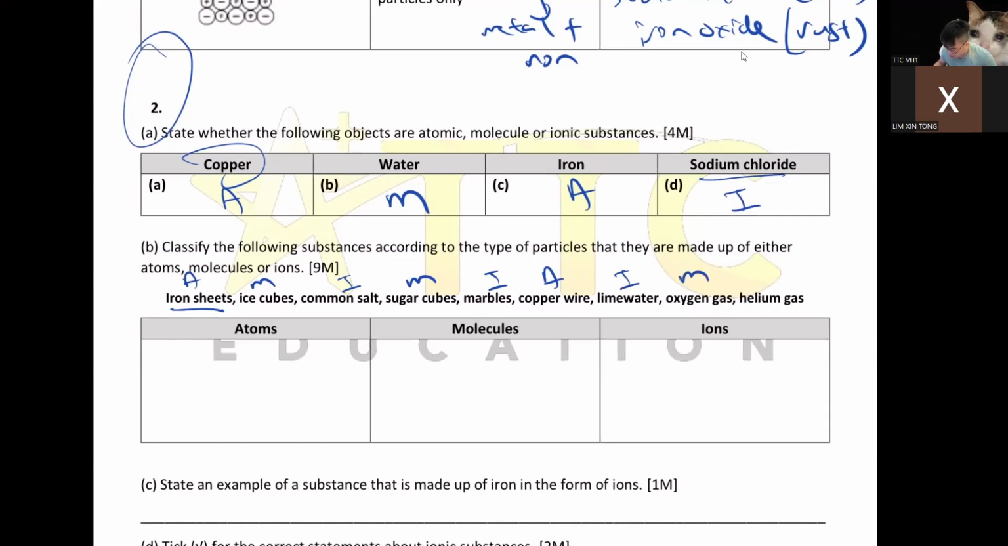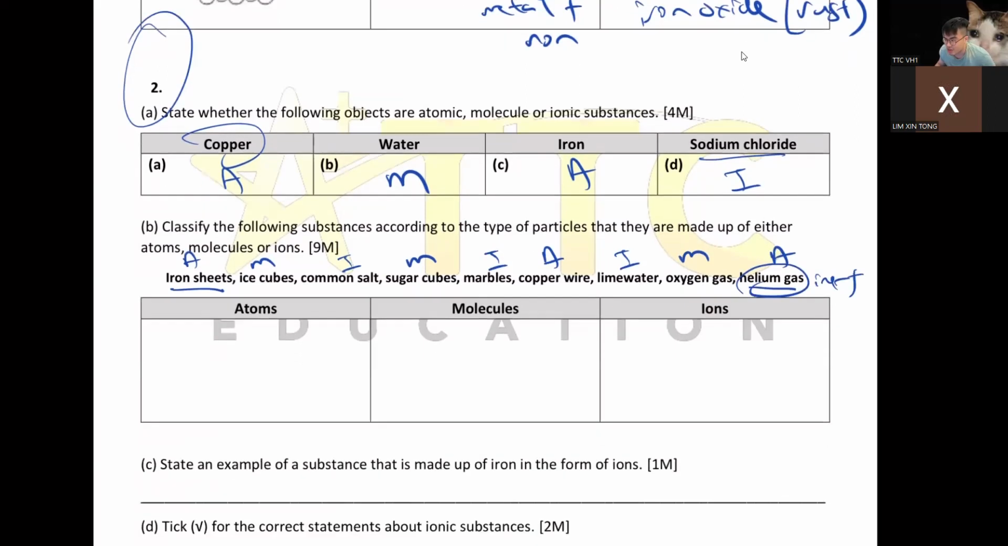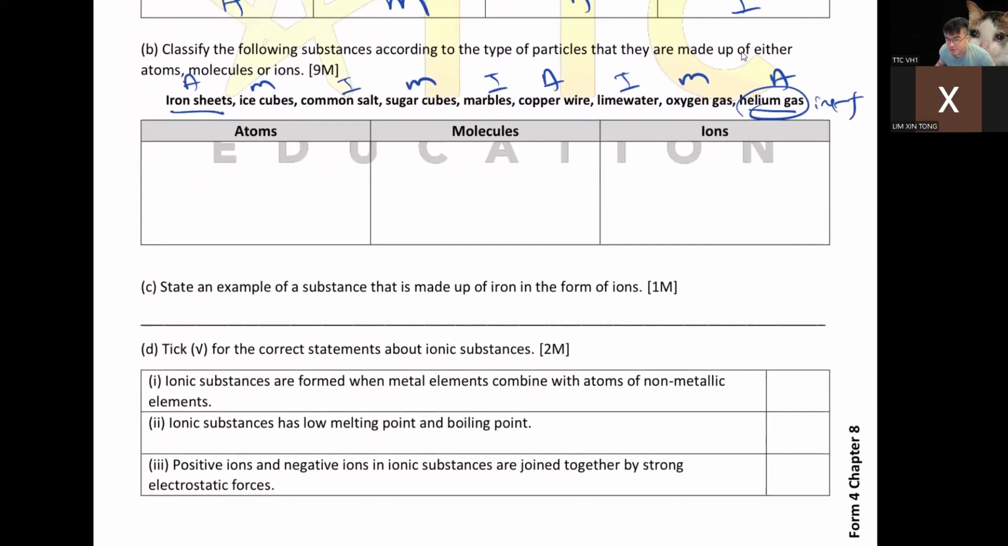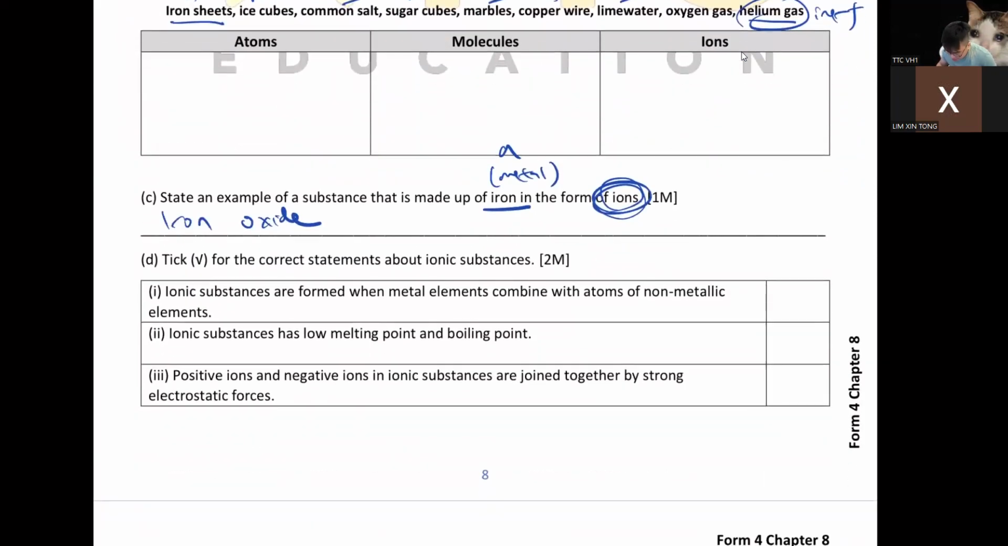Oxygen, molecule. Helium, this one, sir, this is non-metal, right? But this is an atom, because this is an inert gas. This is a special gas, special case. So this is atom. Example of a substance made of iron in the form of ions: iron is originally metal, which is an atom, but now they want the ion form, which is your iron oxide, your rust.